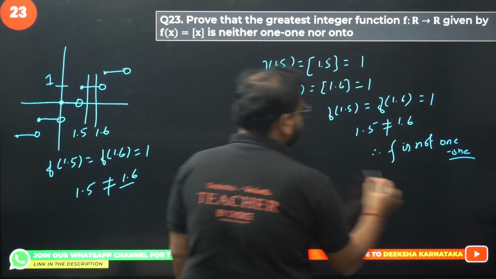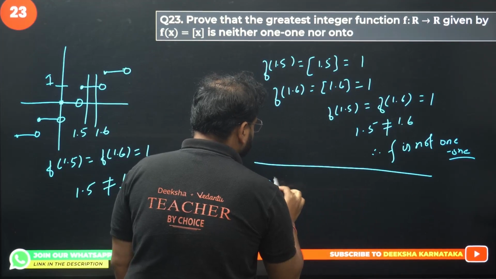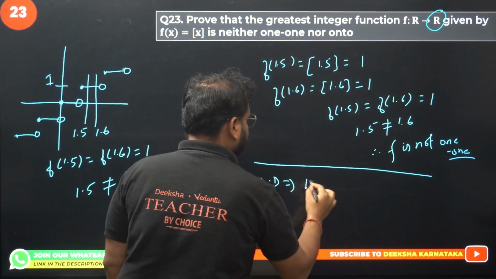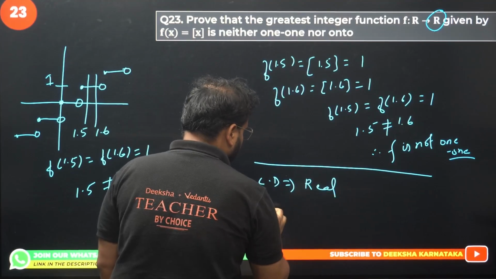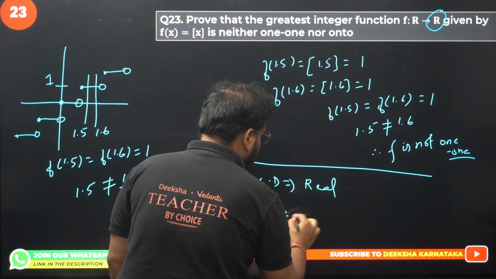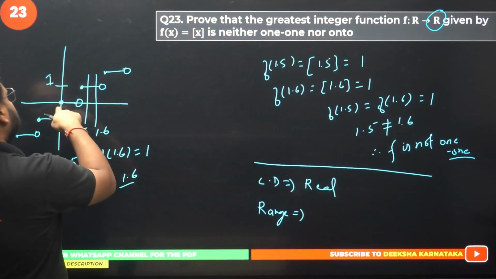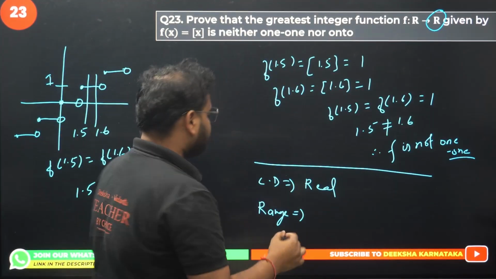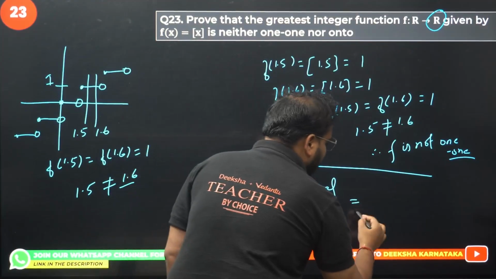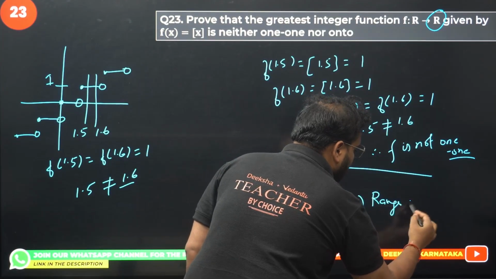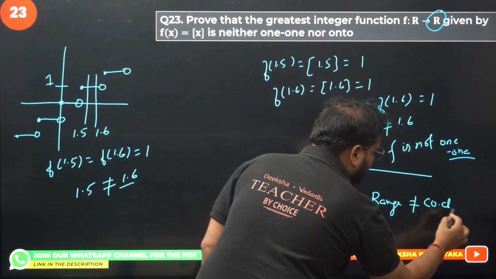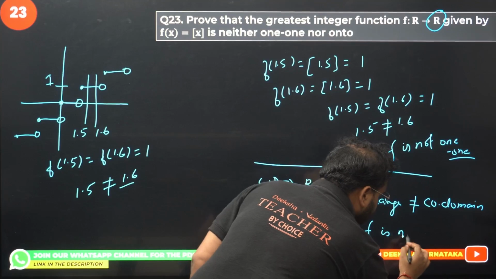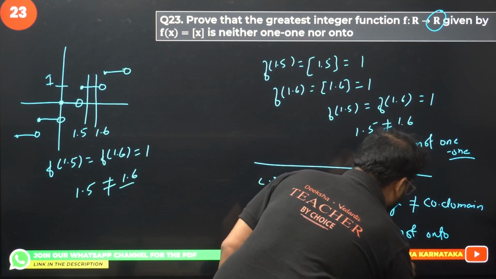What about onto? Your codomain, please check here. Codomain is given as all real numbers. What about range? Range, you check over in the graph: 0, 1, 2, 3, minus 1, minus 2, minus 3. So range is always an integer, which implies that your range is not equal to codomain. What it means? f is not onto.